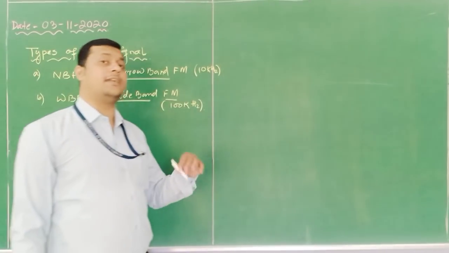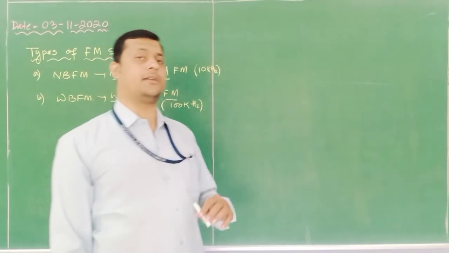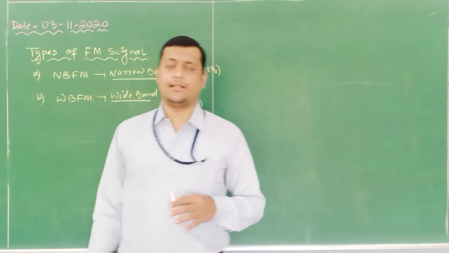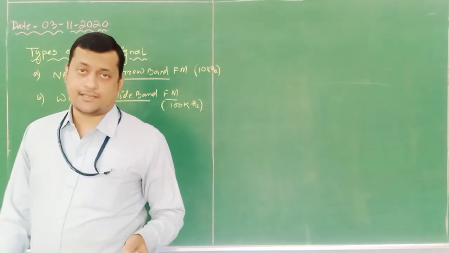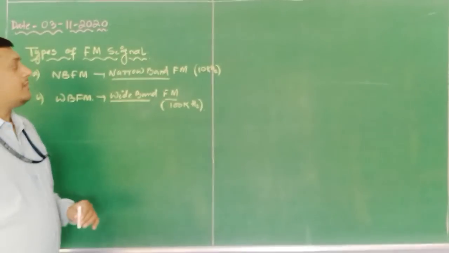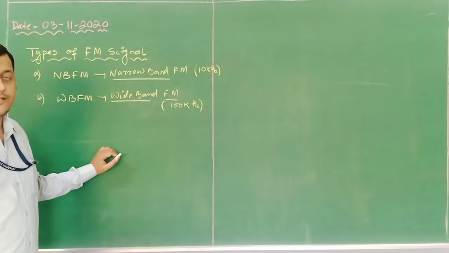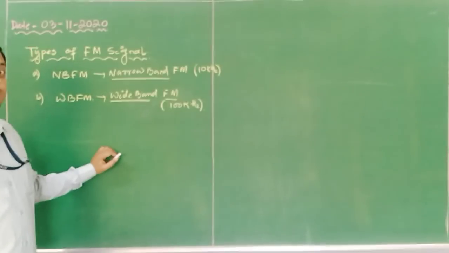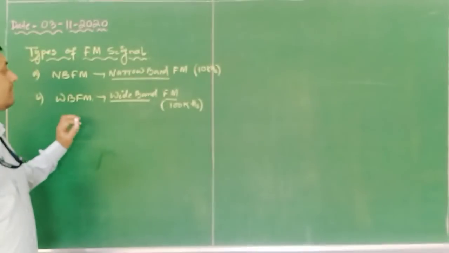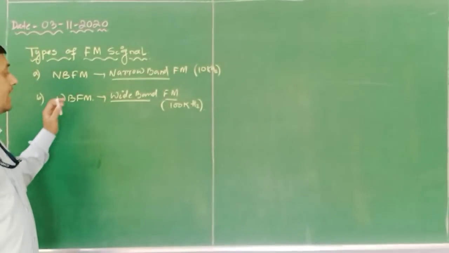Now, how can we discriminate it? The second question that comes into the picture is how we can discriminate which signal is a narrow band signal or a wide band signal. The small component available with us in every modulation technique is called the modulation index. Okay. Last class we discussed what the modulation index is for an FM signal.